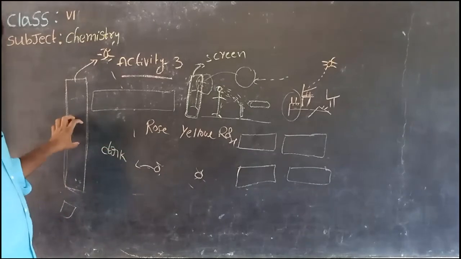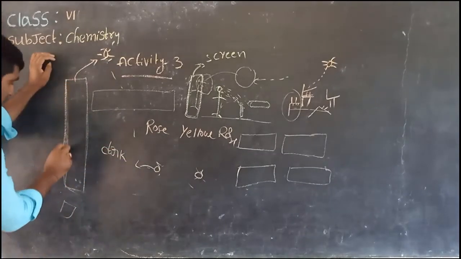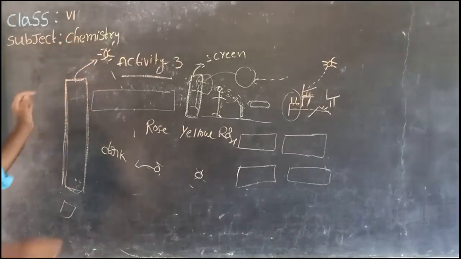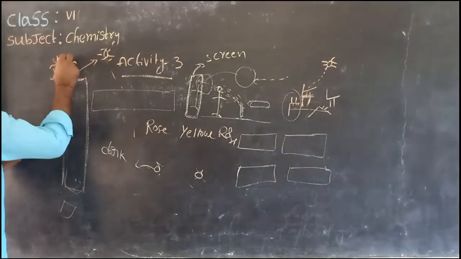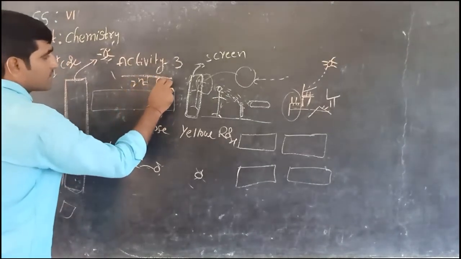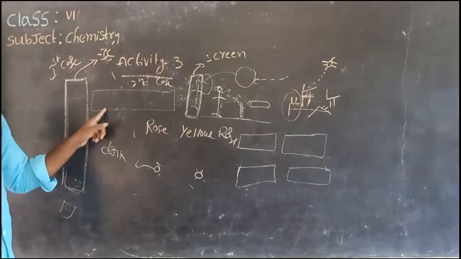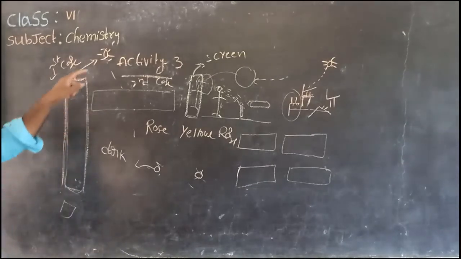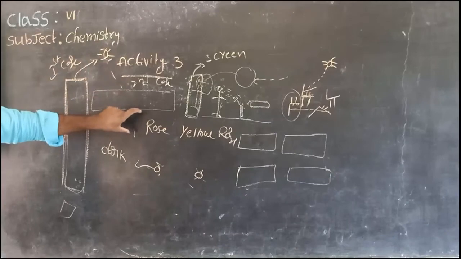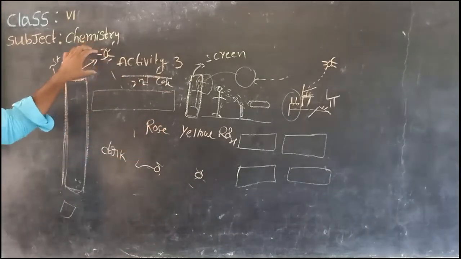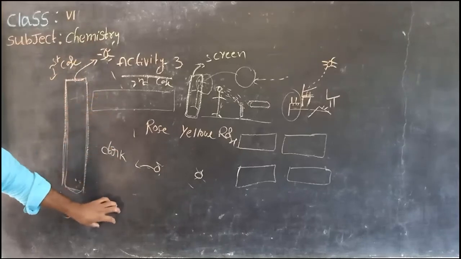In the first case, we expose the long box vertically to the sunlight. In the second case, it is the same box only. In the first case we expose the box vertically to the sunlight. In the second case, the box is exposed horizontally to the sunlight. In these two cases, we get a shadow.